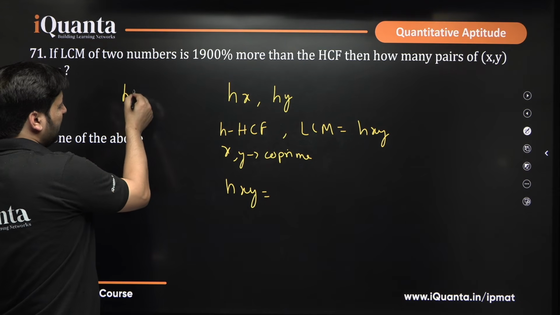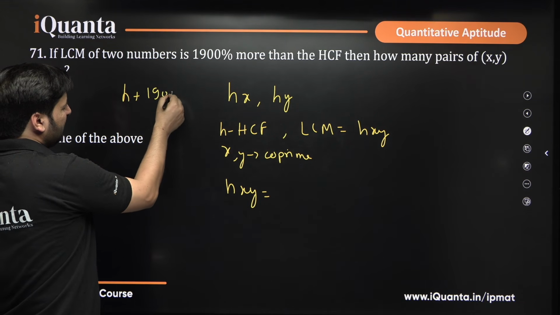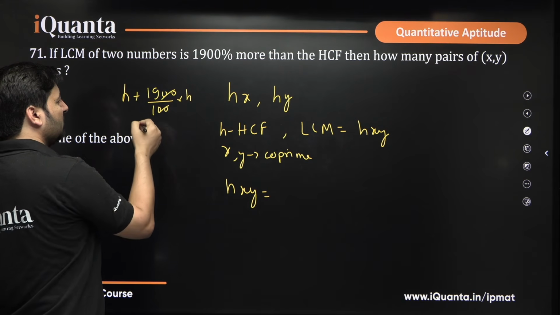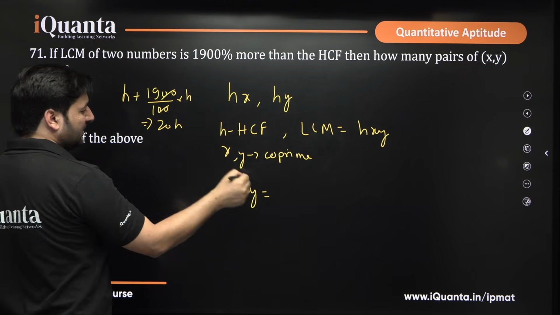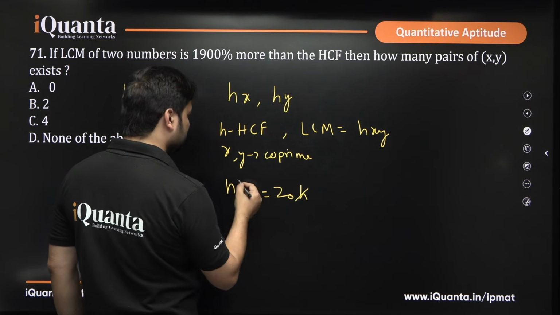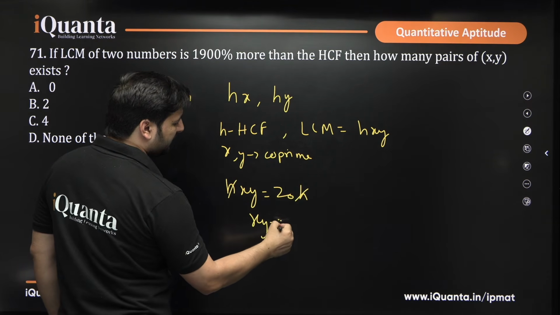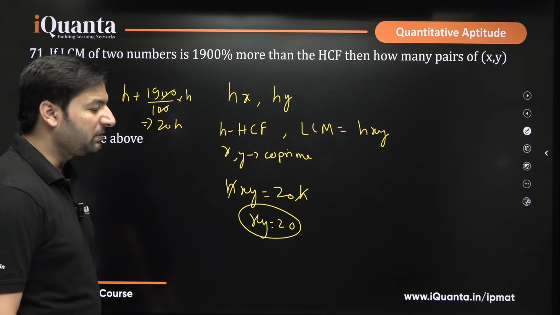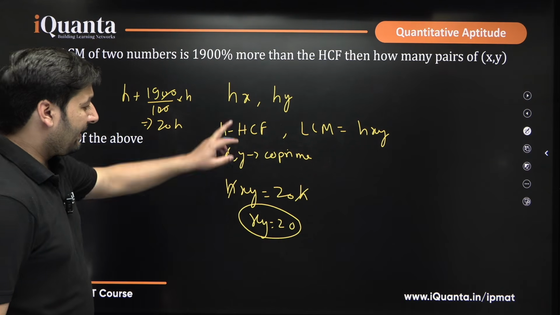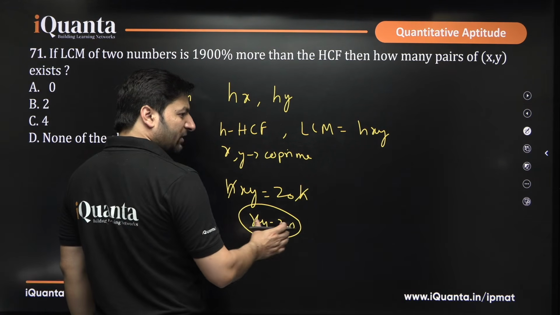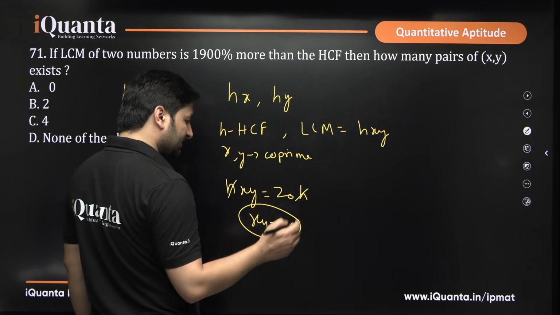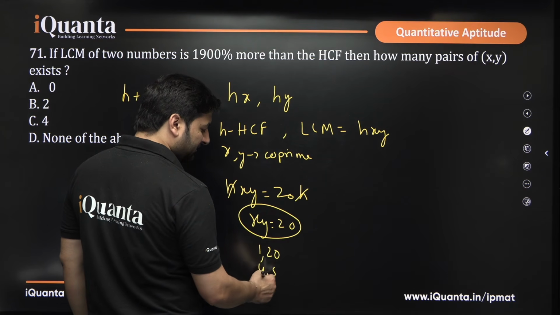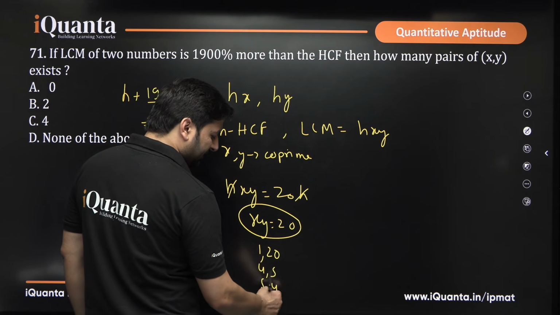So, if to the HCF you add its 1900%, that means 1900 times the HCF plus 1 times the HCF, you get 20H. So basically this will be 20H. H is cancelled, xy equals 20. Now, what did I say earlier? x and y are two numbers which should be co-prime. What two values of x and y can you multiply that have HCF equal to 1? So, 1 and 20, right? 4 and 5, 5 and 4, 20 and 1.